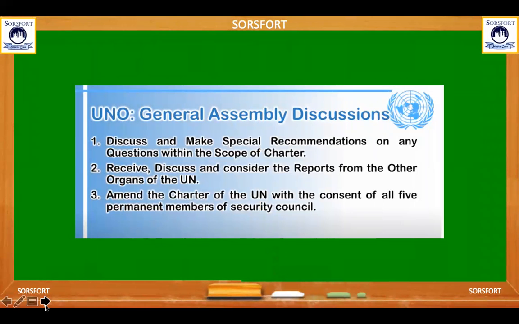Here is some discussion about the different organs, which is very important for knowing about the UNO, the United Nations Organization. First, discuss and make recommendations on any questions within the scope of the charter. Second, receive and consider reports from the other organs of the UN. Third, amend the charter of the UN with the consent of all 5 permanent members of the Security Council.